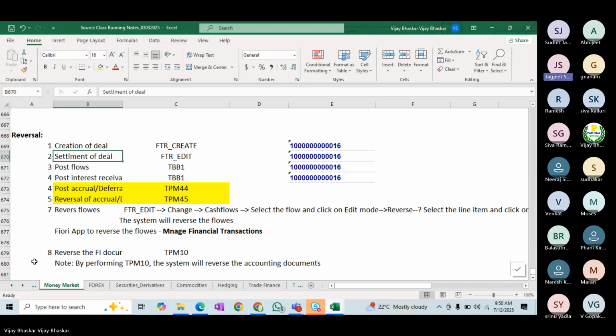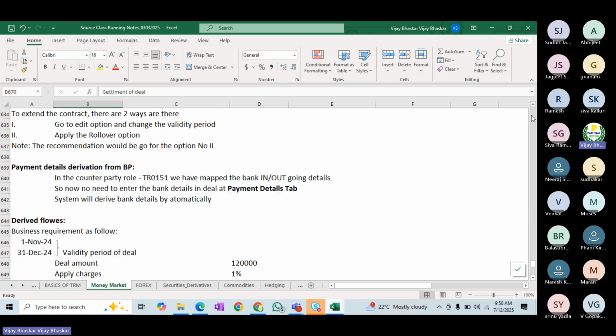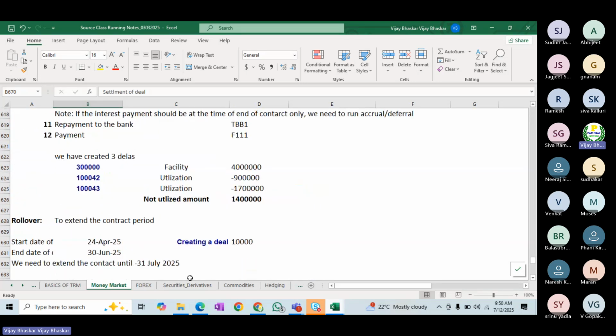Vijay, but we are going to get the notes of it, right? Whatever the paths we are going to have in the SPRO menu, we have to navigate there and configure things. Yes. See, these are the class running notes, and you can also get a separate document for each topic. Let me open one here.